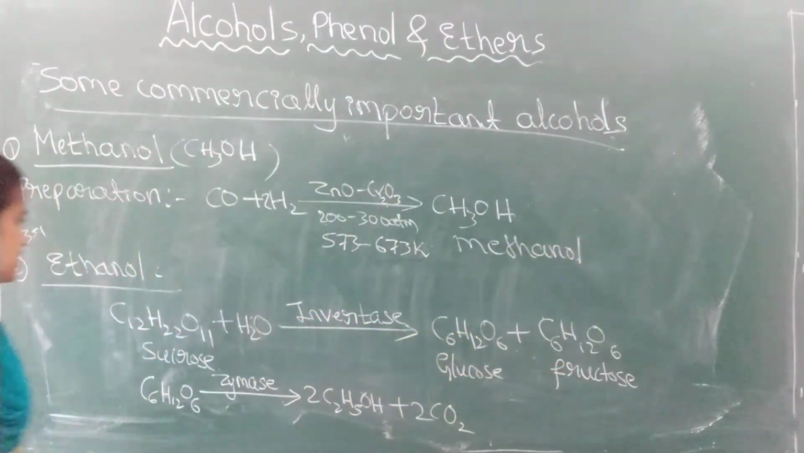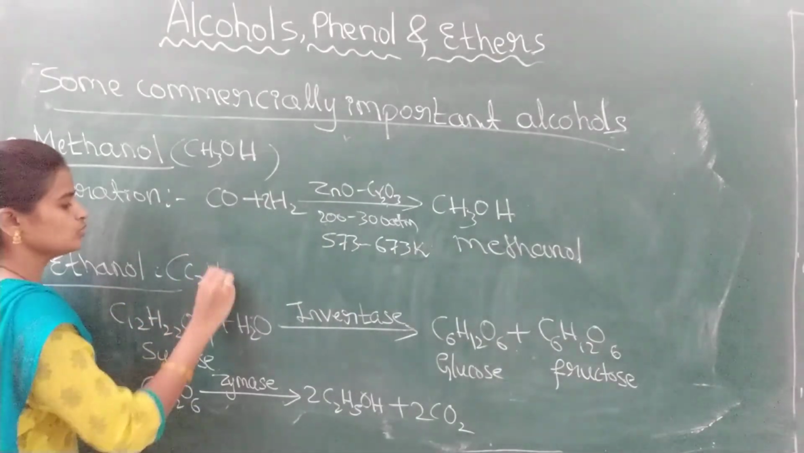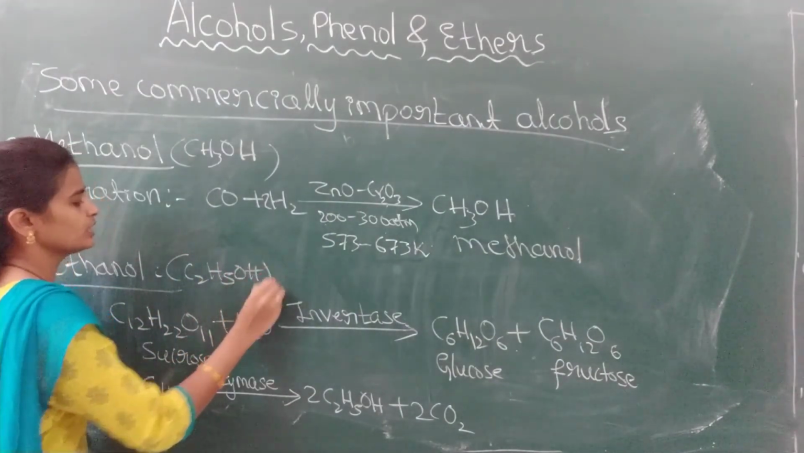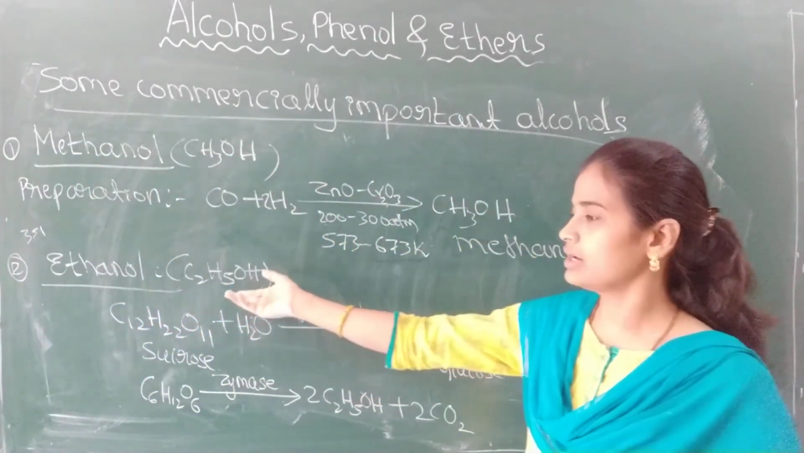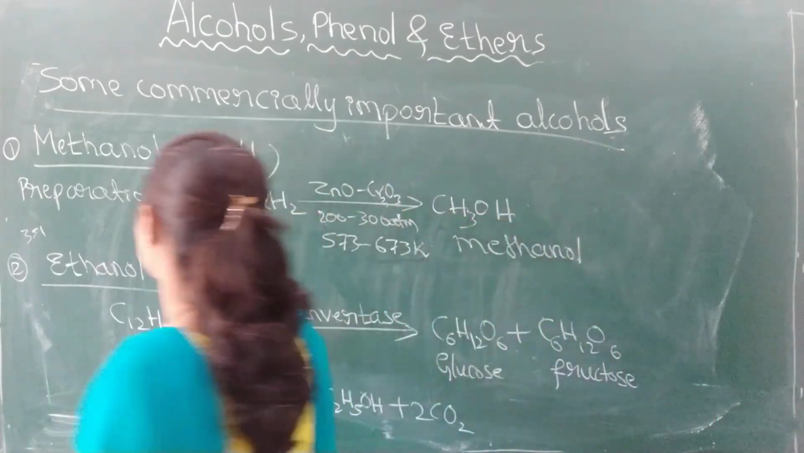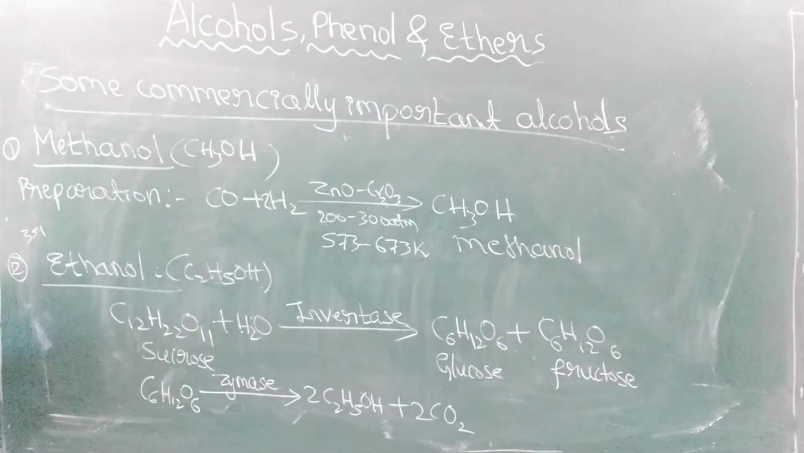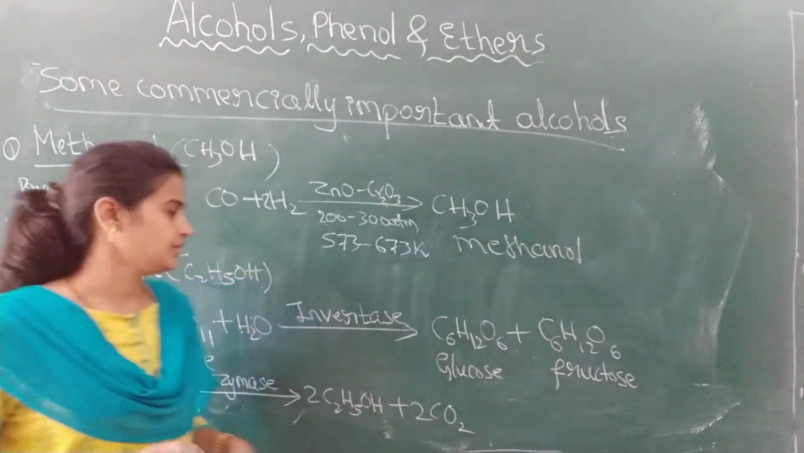Next, the second one, ethanol. Ethanol is C2H5OH. Generally, what we use as spirit, or we call it alcohol, is commonly used in the laboratory. C2H5OH is a colorless liquid with a boiling point of 573 Kelvin.